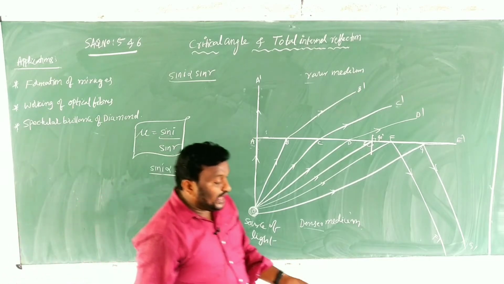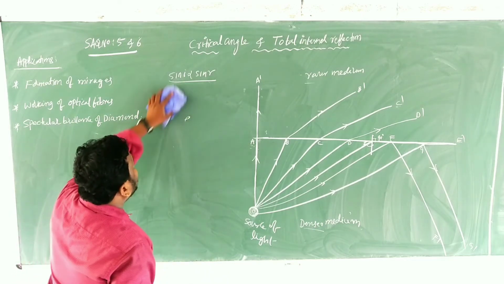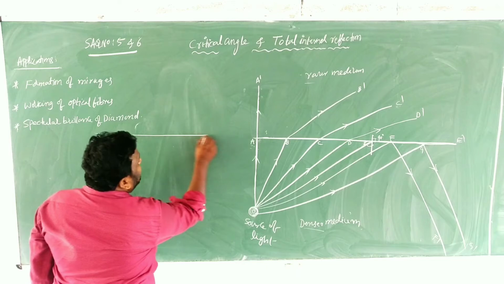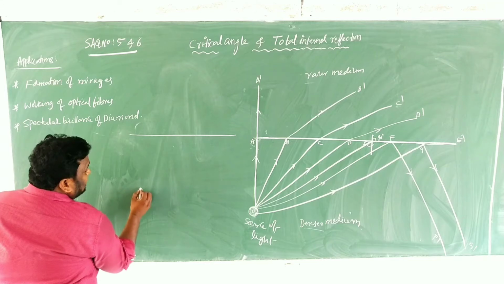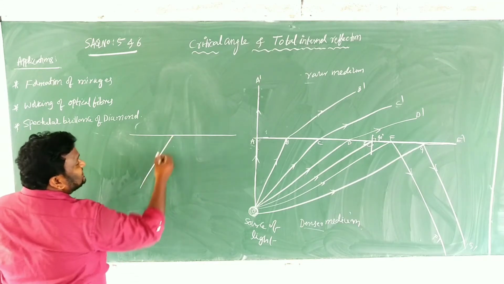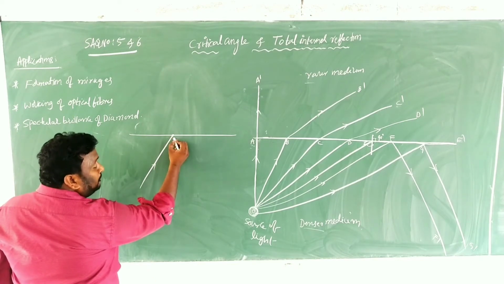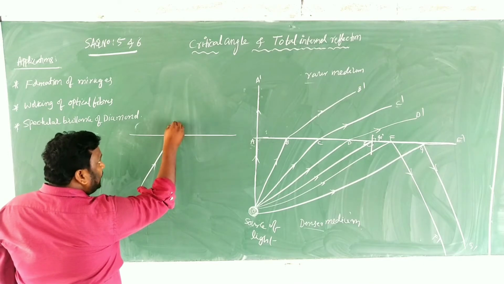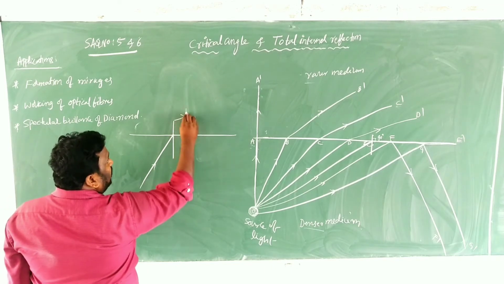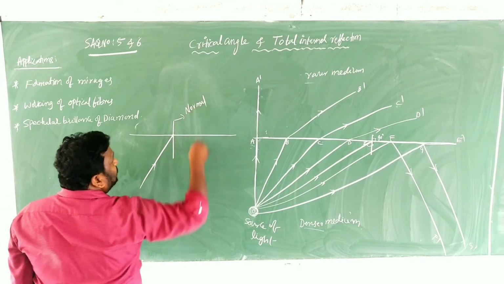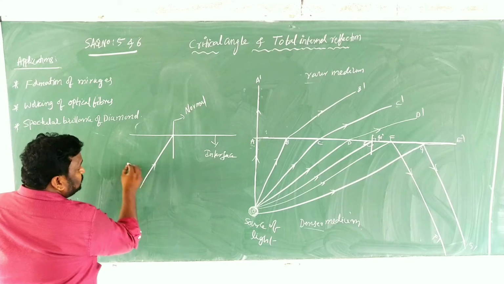Generally, how can we find out the angle of incidence and angle of reflection or refraction? Simply, we can take, for example, this is the interface. On that interface, for example, I am showing here, this is the incident ray, and this point is commonly what we call the point of incidence. At that point of incidence, we draw one normal. This is the normal line, and this is the interface, and this is the incident ray.